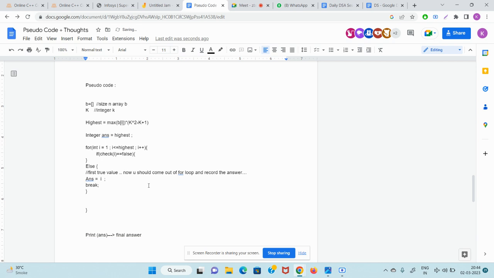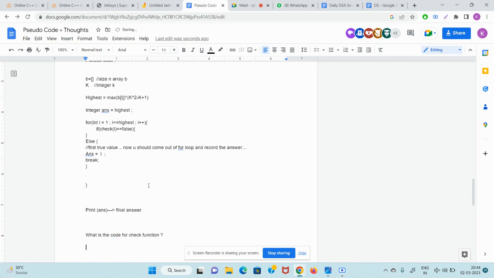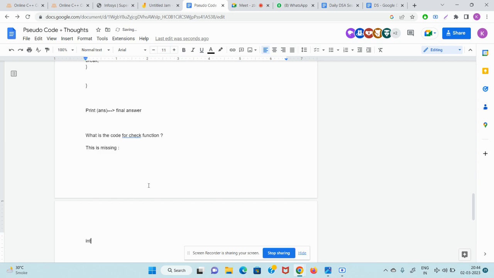Guys, can you tell me what is the most missing thing in this code? We never wrote the code for the check function. What is the code for the check function? Guys, do you agree or not that the code for this is missing? So guys, we have to start writing the check function code.